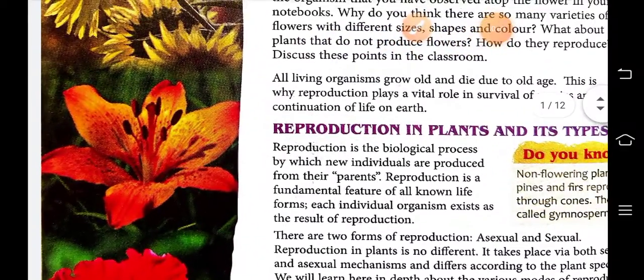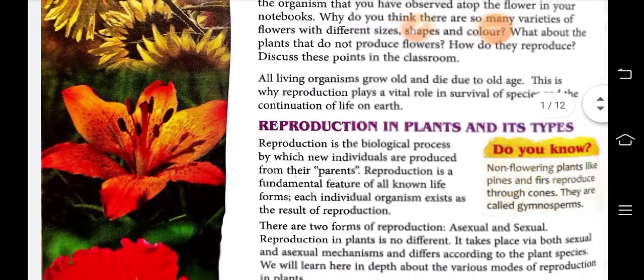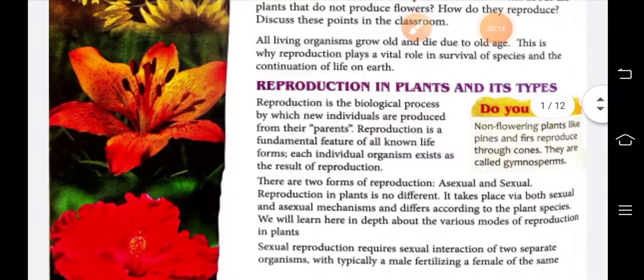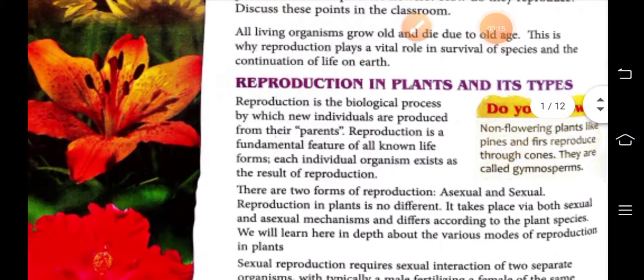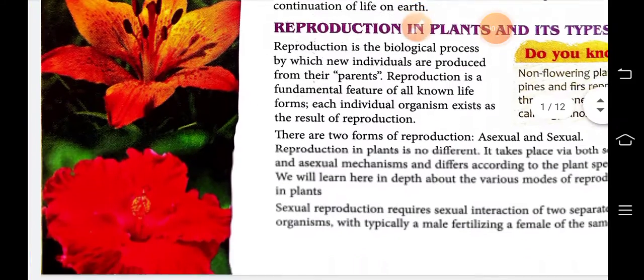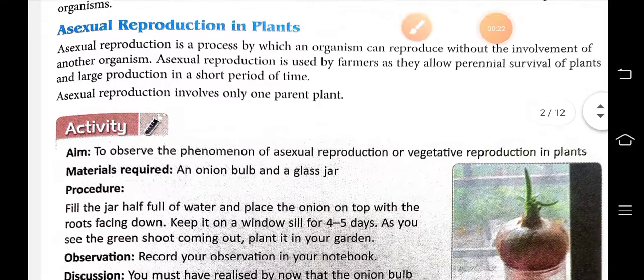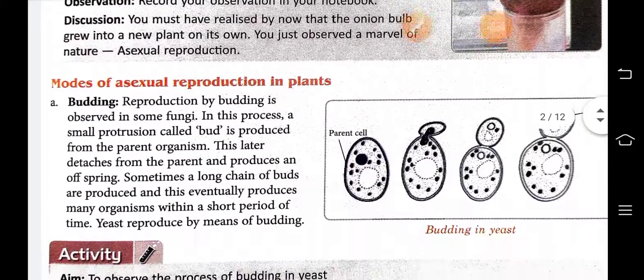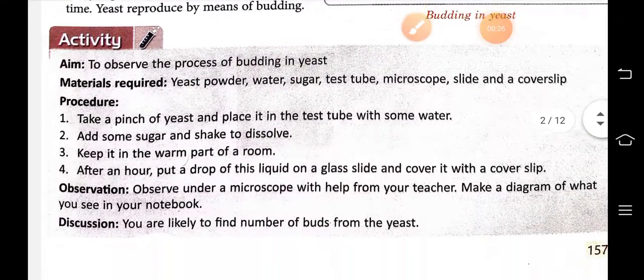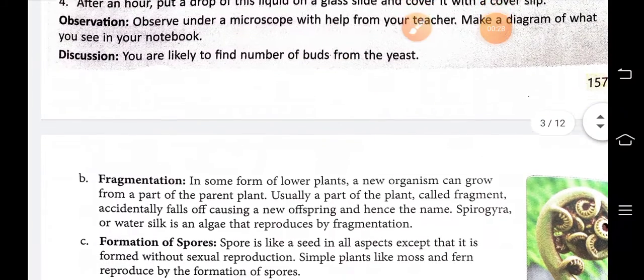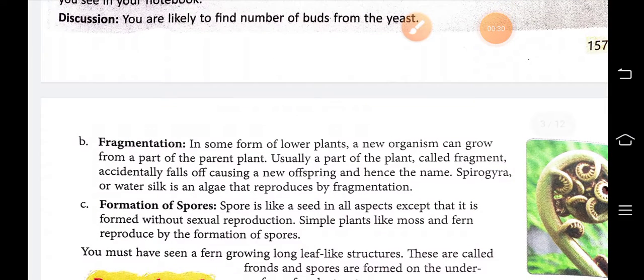Yesterday, I had explained to you the asexual reproduction in plants. The first one was budding. Now the next asexual reproduction in plants is fragmentation. Fragmentation means in pieces.